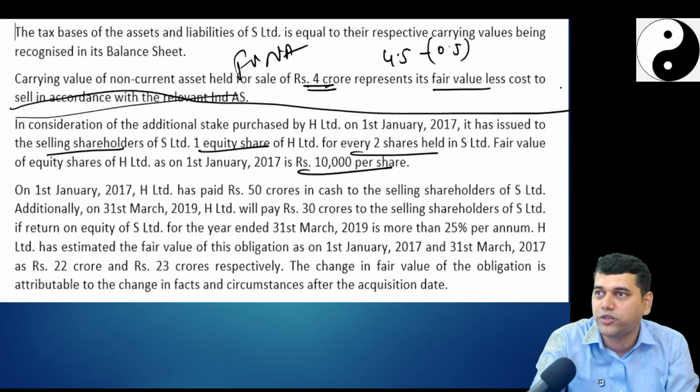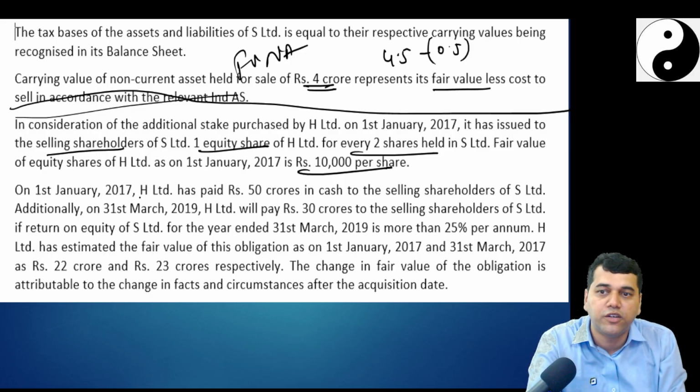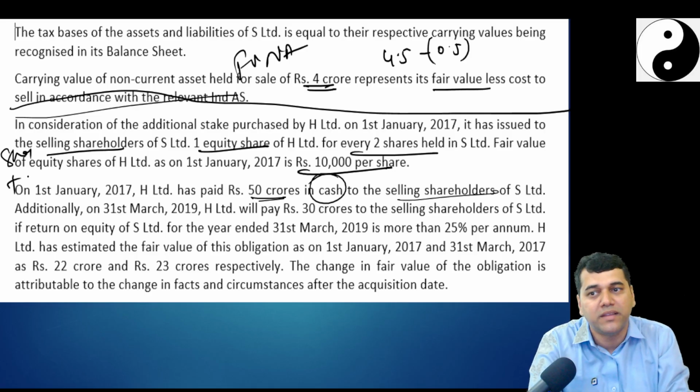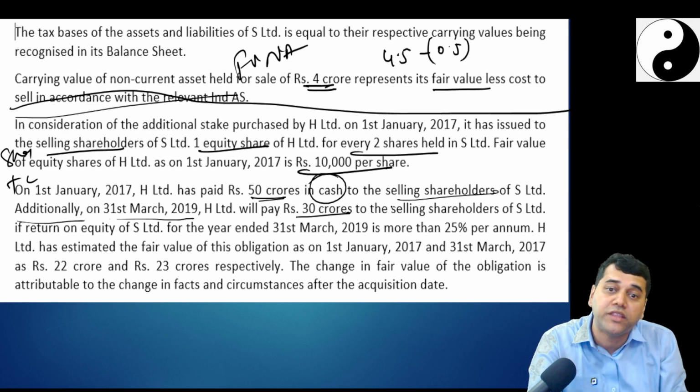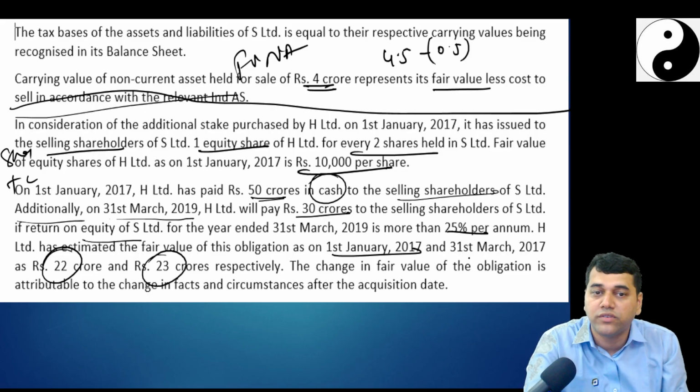Now we will come to a different story. You have agreed to pay the shareholders so many shares. On 1st January 2017, H Limited paid 50 crores in cash also to the selling shareholders of S Limited. That means my purchase consideration is shares plus cash. Additionally, on 31st March 2019, H will pay 30 crores to the selling shareholders of S if the return on equity shares of S is more than 25%. What is it? Contingent consideration. H Limited estimated the fair value on 1st January to be 22 crores and 23 crores at the end of 31st March 2017.